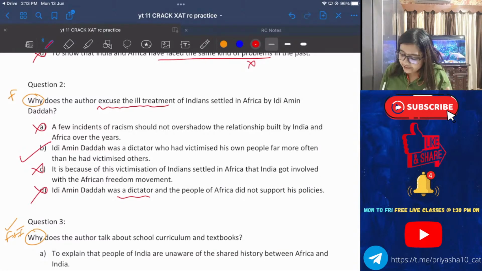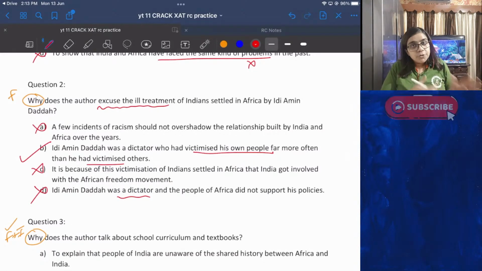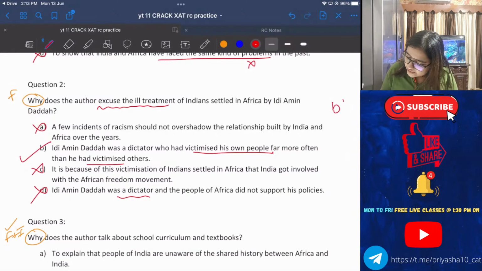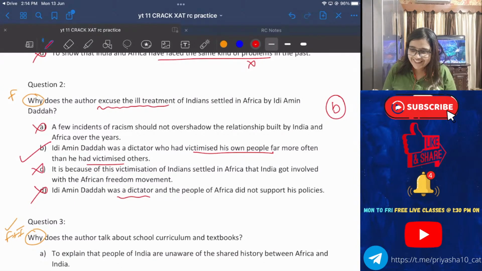Why? Because he was a dictator who has victimized his own people. So because he was victimizing his own people also, he did it to Indians too, that's why it's an excuse. Otherwise, if only Indians were subjected to this cruelty, then there would have been no excuse. So that makes the answer B. Easy, pure easy question. All right, give yourself 1 point.